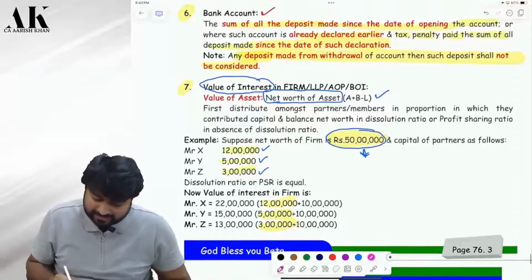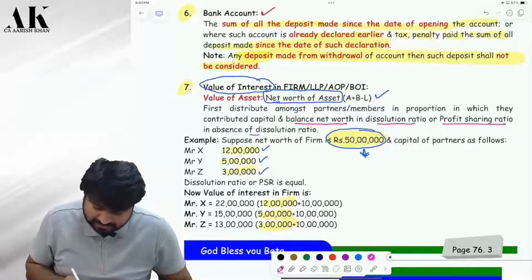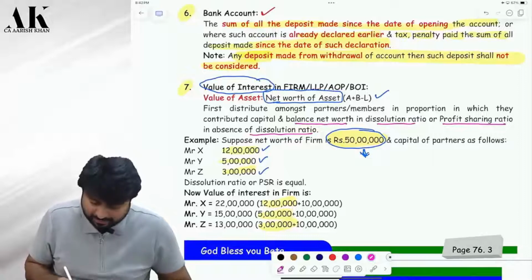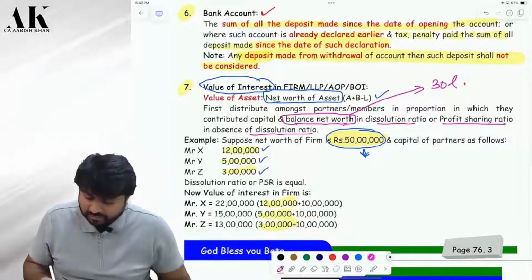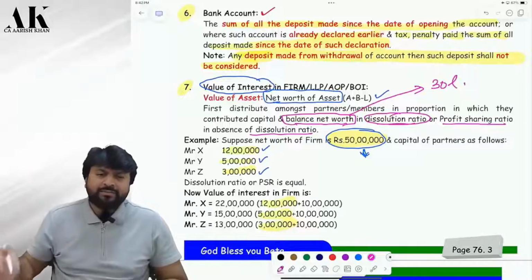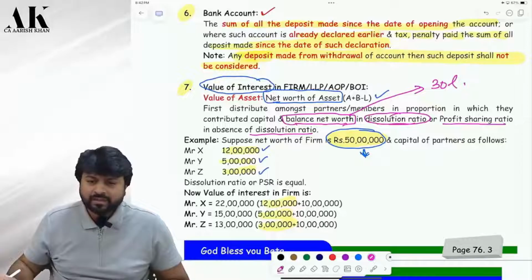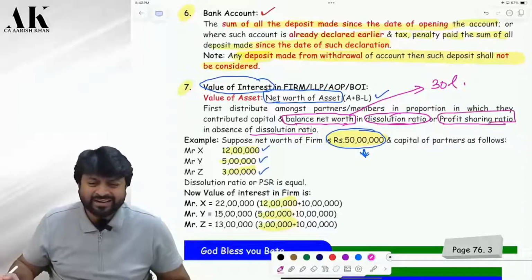Now the remaining balance, see here, balance net worth is to be allocated in the dissolution ratio, or the profit sharing ratio in the absence of a dissolution ratio. Dissolution ratio is generally written in the agreement, the partnership deed. Or if dissolution ratio is not given, then PSR, which is not necessarily equal.